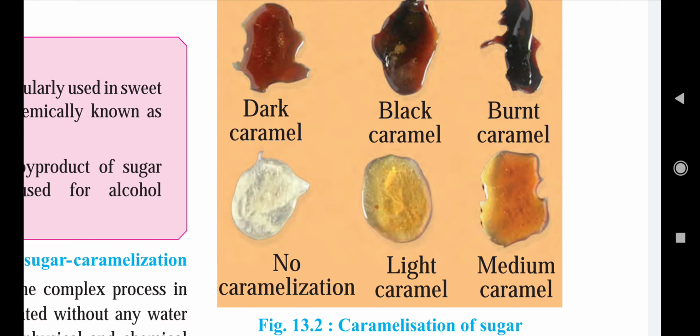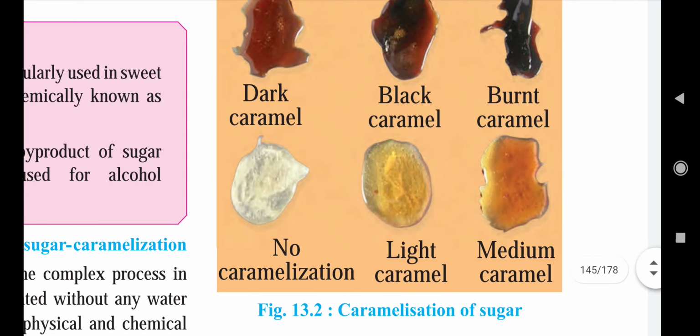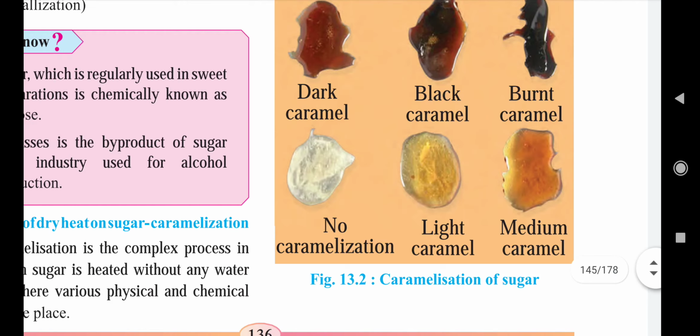All these colors, or the different products of caramel, depend totally on the heating time and temperature during the caramelization process. So this is the diagram of caramelization of sugar.